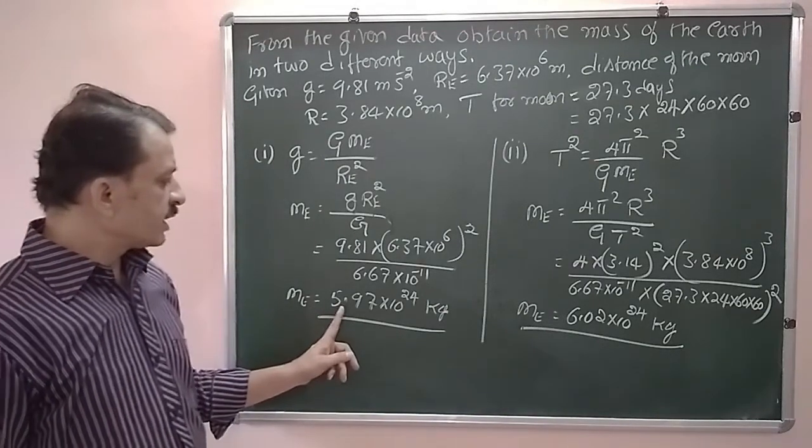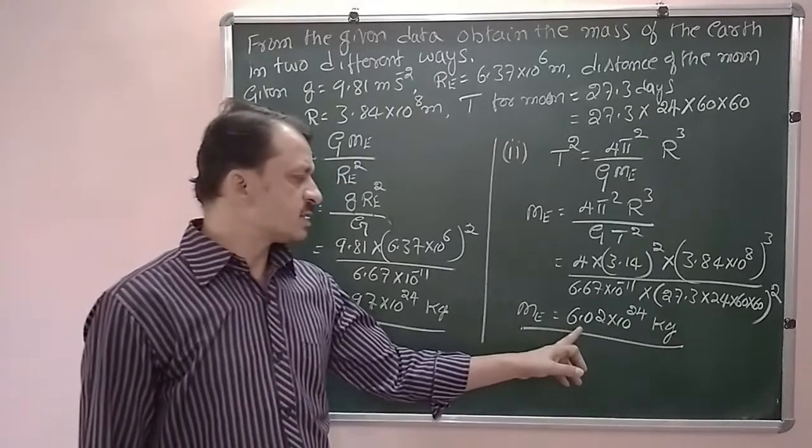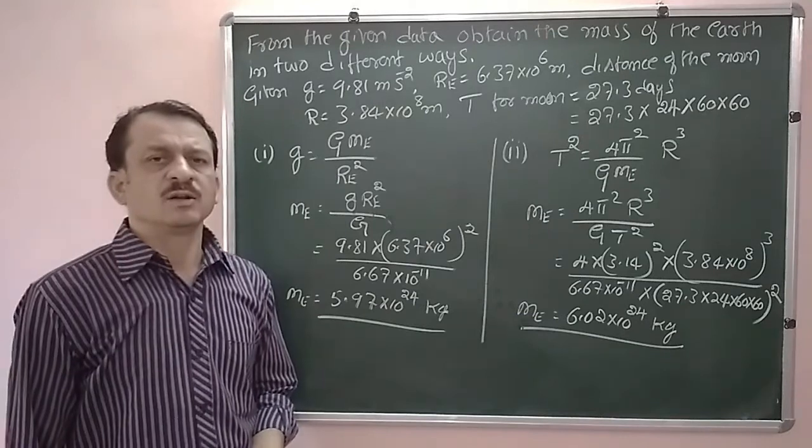In one method we are getting 5.97. In the other method we are getting 6.02. Almost those two are equal.